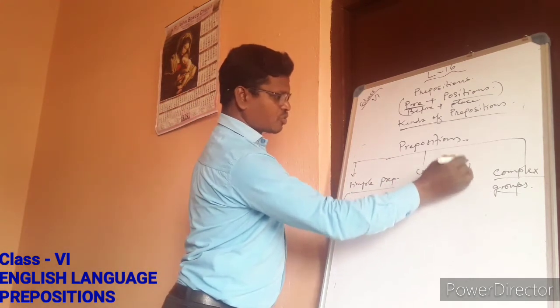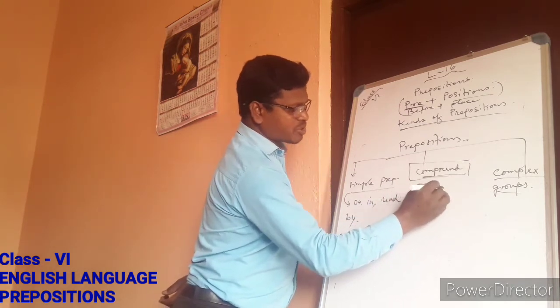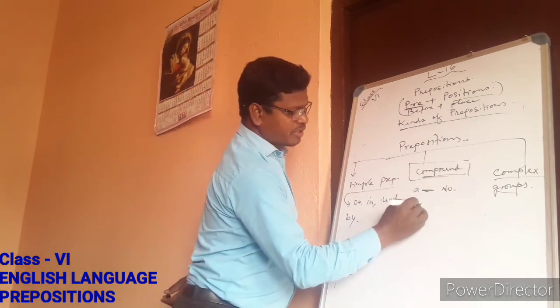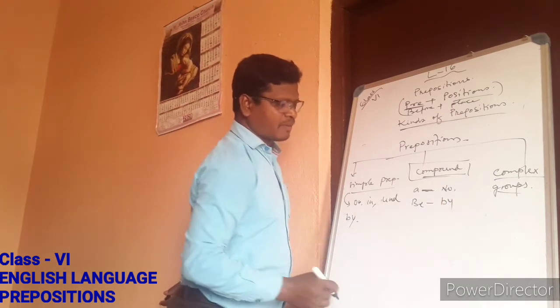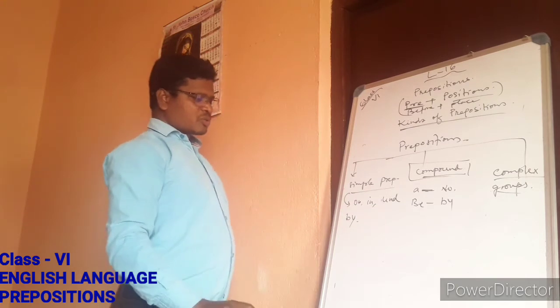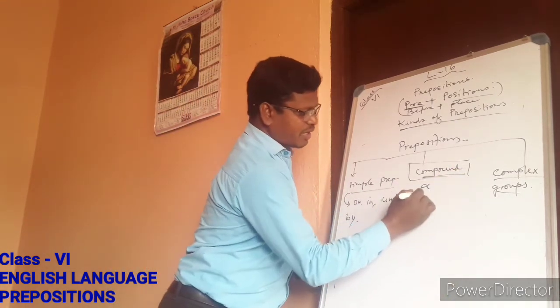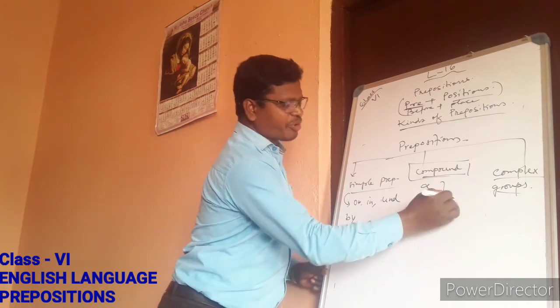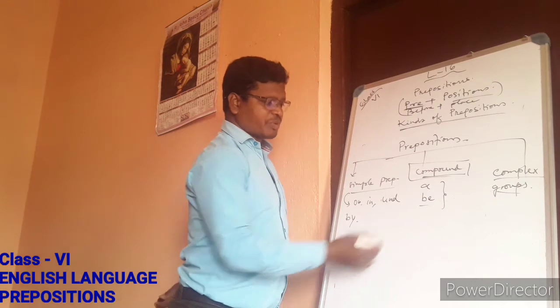And compound, how to understand the compound? A means no, and BE, this B means by. Just remember A and BE. If you remember this, it is easier for you to remember compound prepositions.